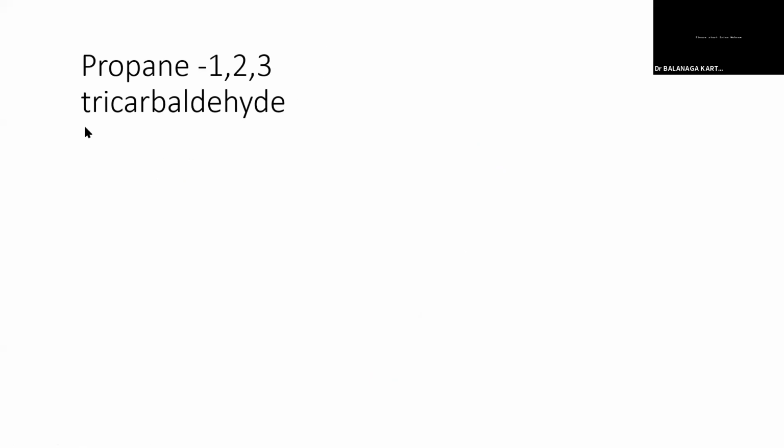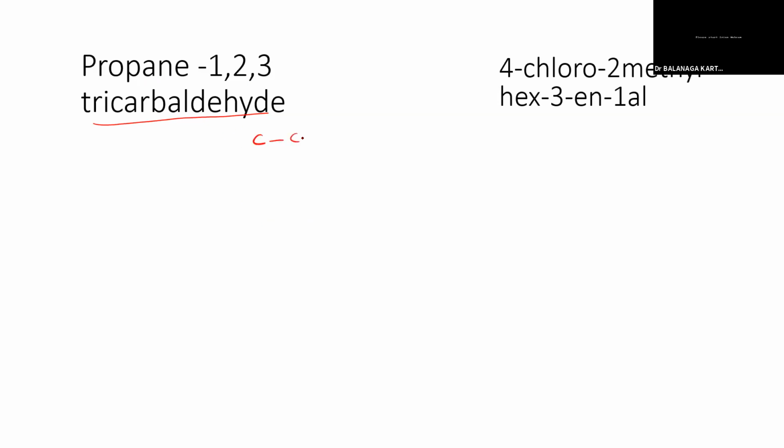Okay, this is a very, very important compound. This is a much more important compound, given as tricarbaldehyde. Whenever the compound is in a ring-like structure, only then can we say it is a carbaldehyde, but this is one of the important exceptional case compounds. Propane 1, 2, 3 tricarbaldehyde. Propane in the sense 1, 2, 3. At the first position we have CHO, and here also CHO, here also CHO.